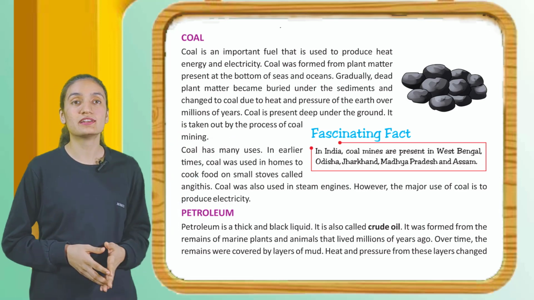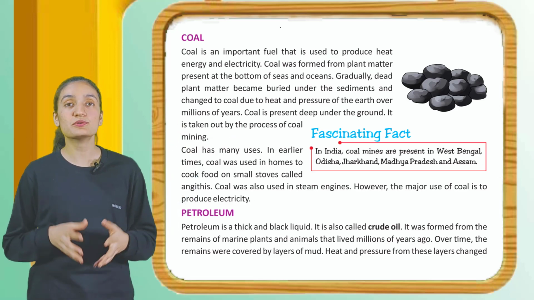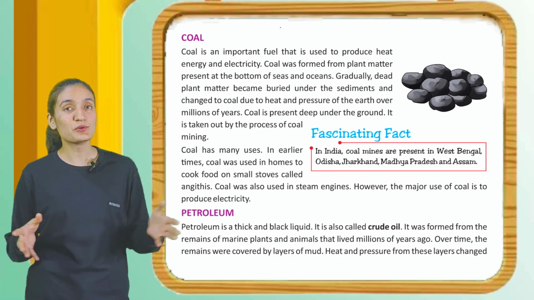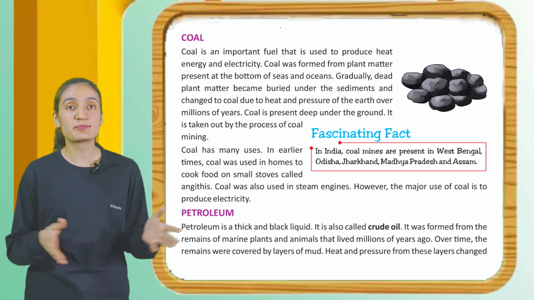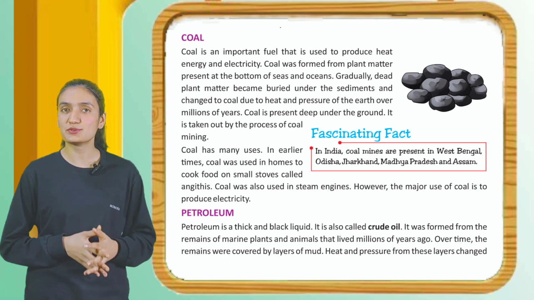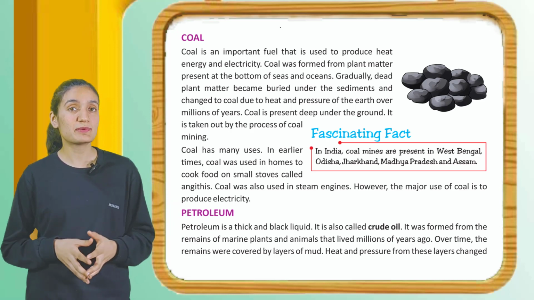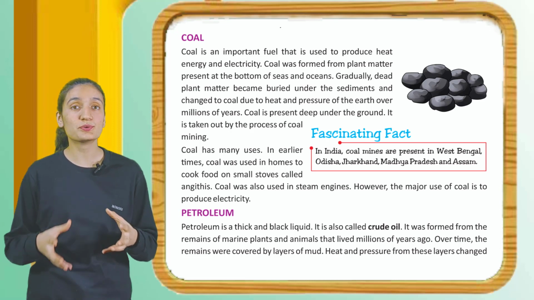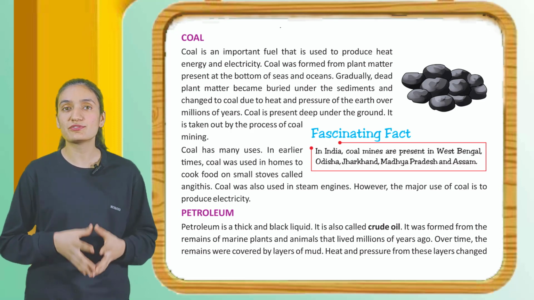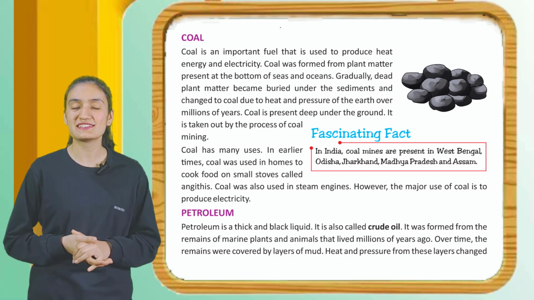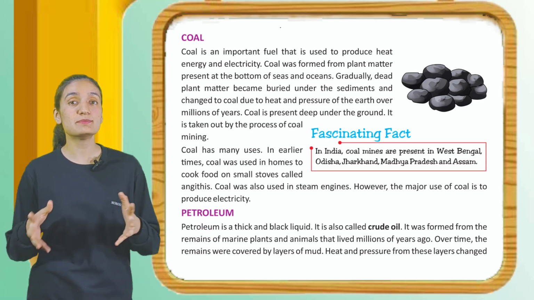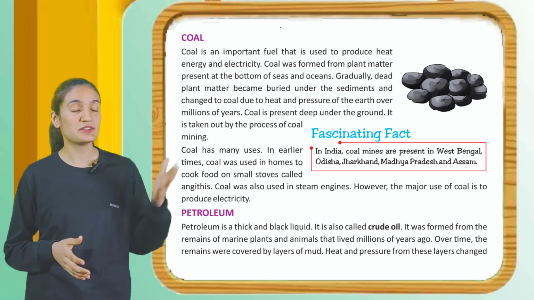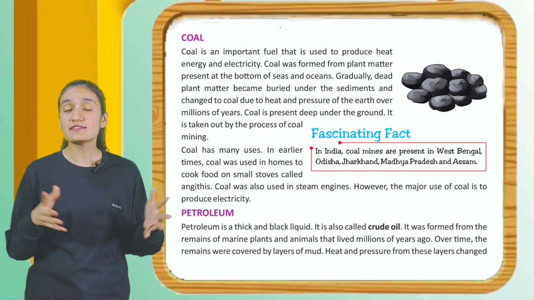Next is coal. Coal is an important fuel that is used to produce heat energy and electricity. Coal was formed from plant matter present at the bottom of seas and oceans. Gradually, dead plant matter became buried under the sediments and changed to coal due to heat and pressure of the earth over millions of years. Coal is present deep under the ground. It is taken out by the process of coal mining. You can see coal.